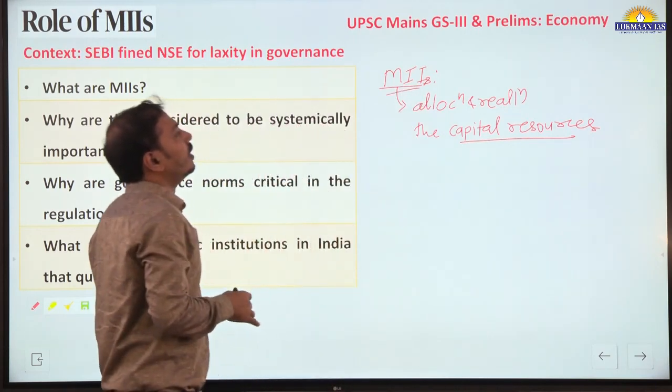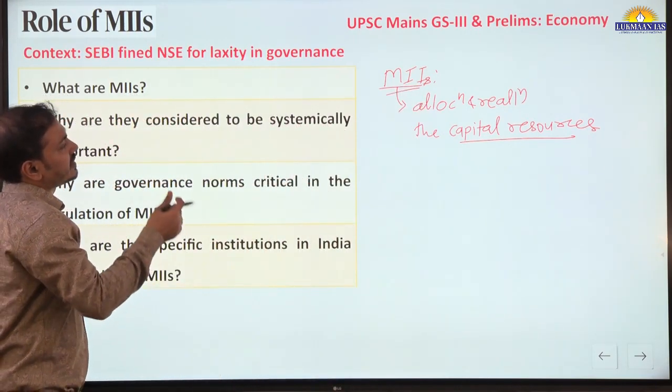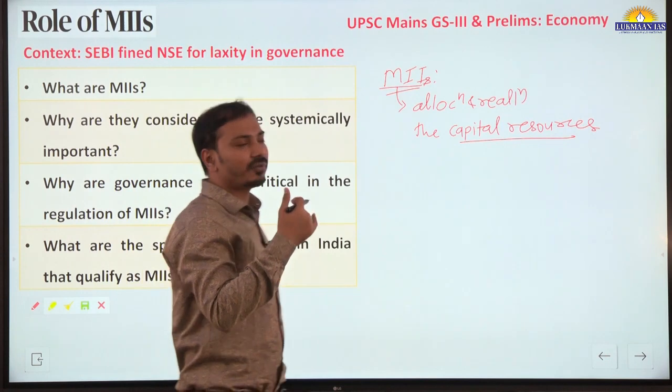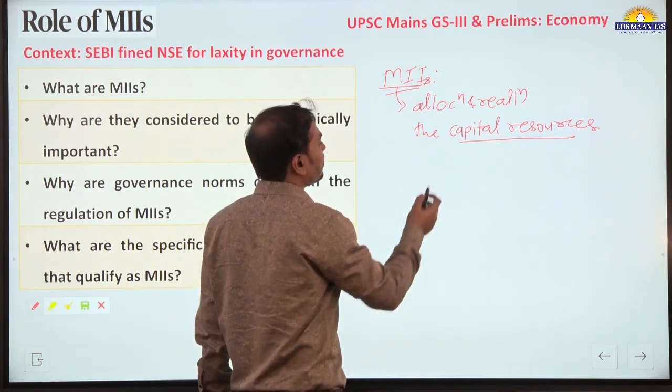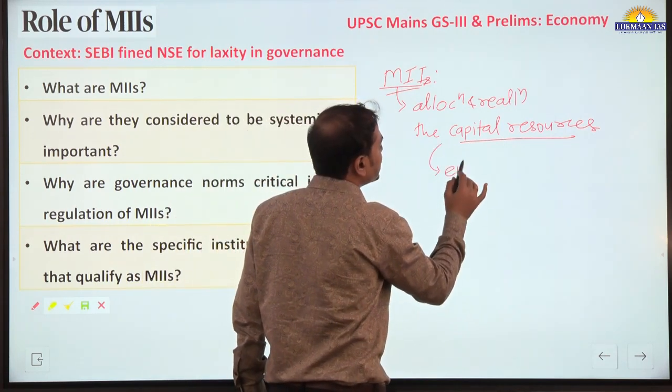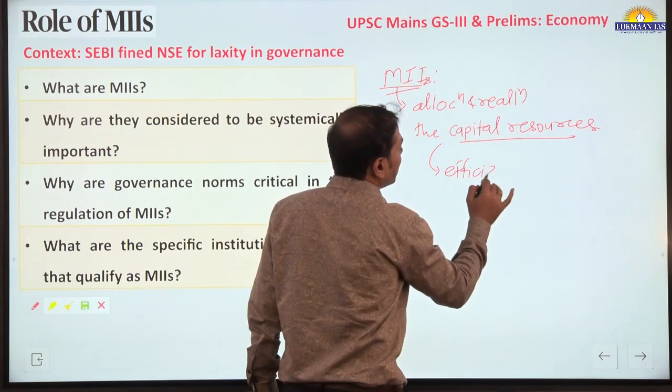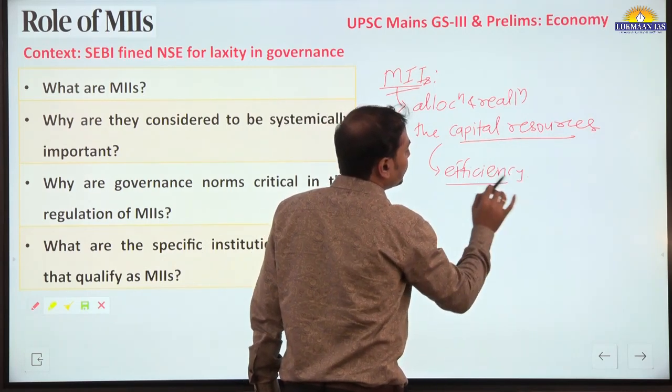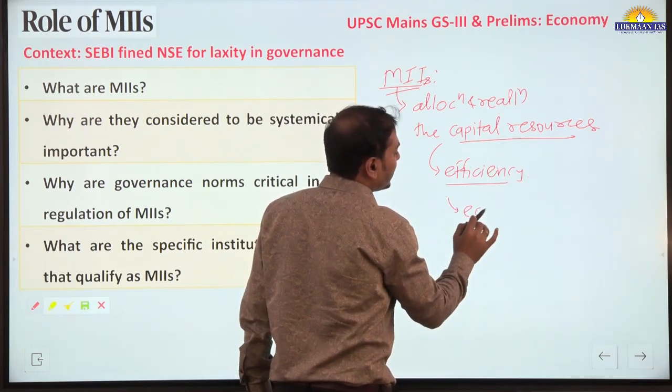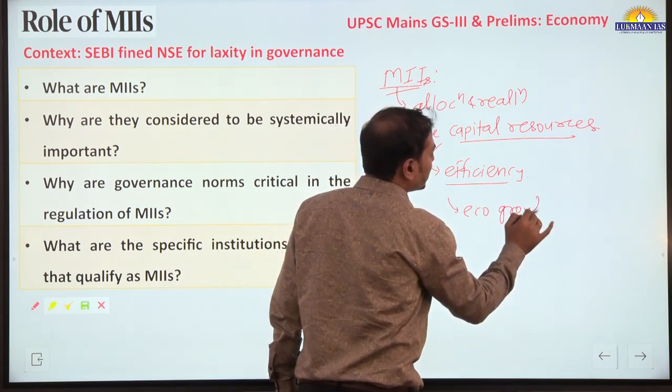When there is allocation and reallocation of capital resources, this brings efficiency of resources, and because of efficient use of these resources, economic growth and development happens in the country.